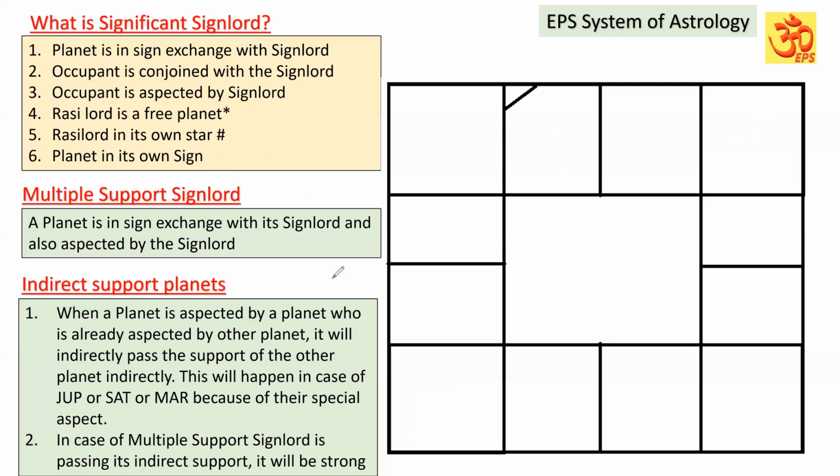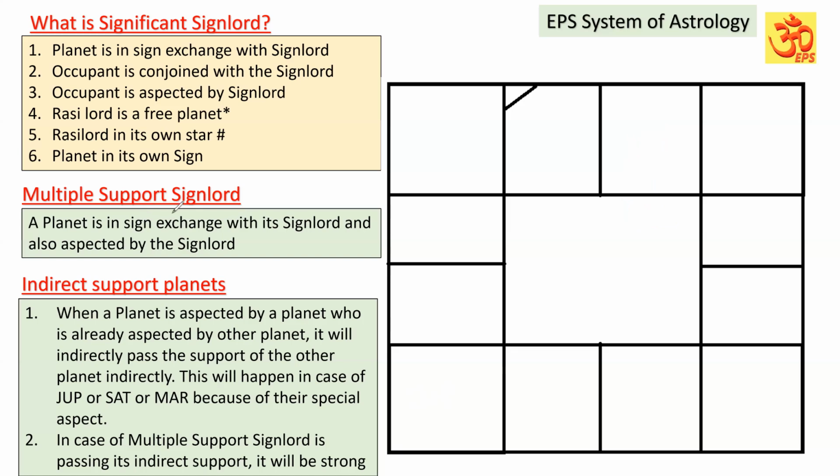Please understand, if the Rasi Lord is not connected to the occupant in these ways, anyway, that Rasi Lord's impact will be there as secondary support. Suppose Jupiter is posted in the sign of Venus, and Venus does not come under any of these conditions, but still the Rasi Lord Venus will influence Jupiter to some extent as support. But if the Rasi Lord Venus falls under these categories, its influence will become significant. That is called the significant sign lord.